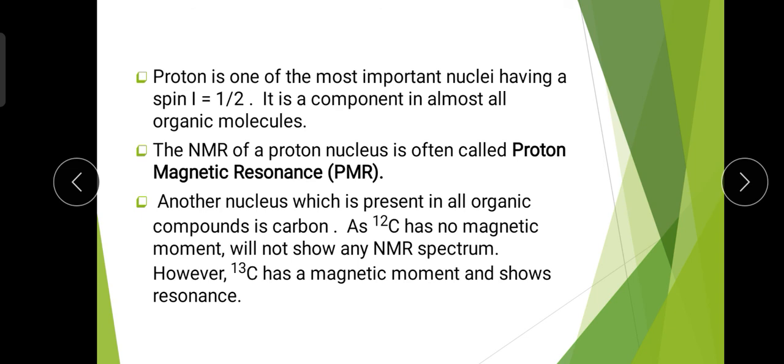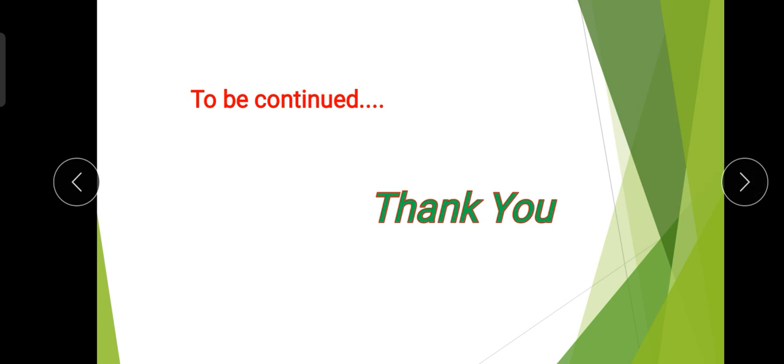So this is all about nuclear magnetic resonance. We have studied up to this, the basic principle of NMR spectroscopy, how we get the resonance in NMR spectroscopy, what the resonance condition is, and how we can decide which nuclei have a magnetic moment and which do not, and according to that we get the NMR spectrum. So this is all about some basic part of NMR spectroscopy.